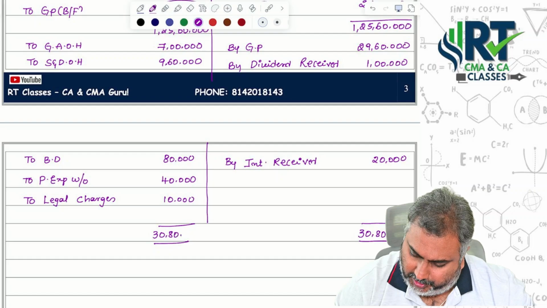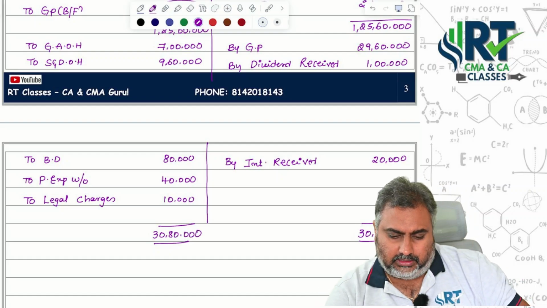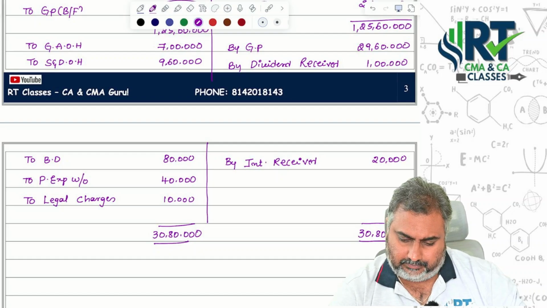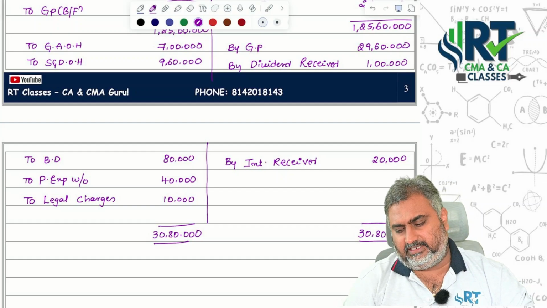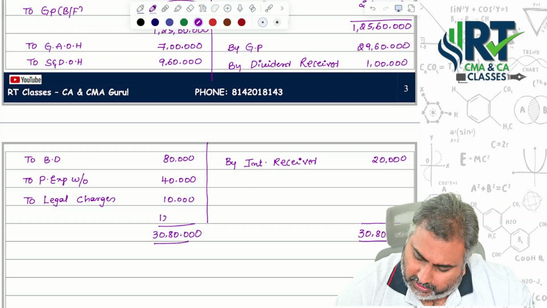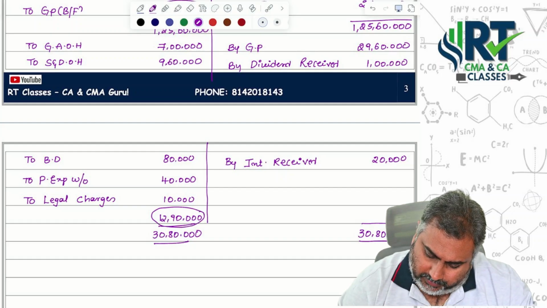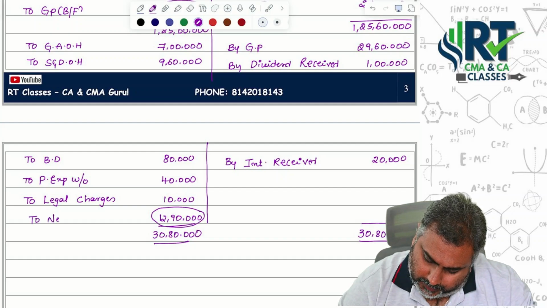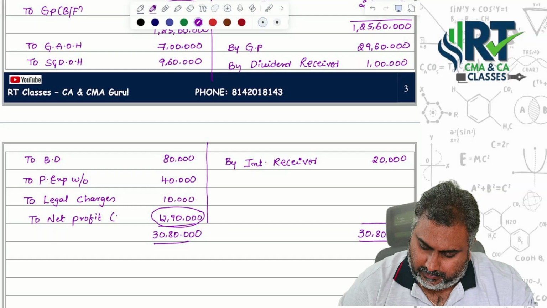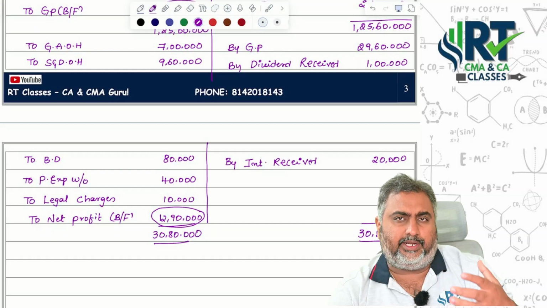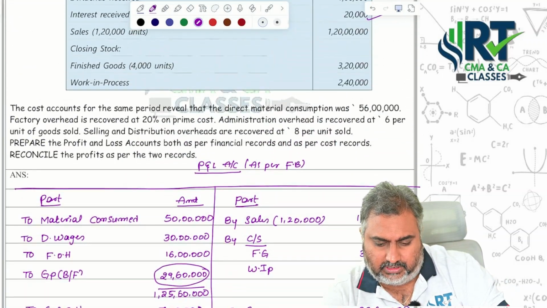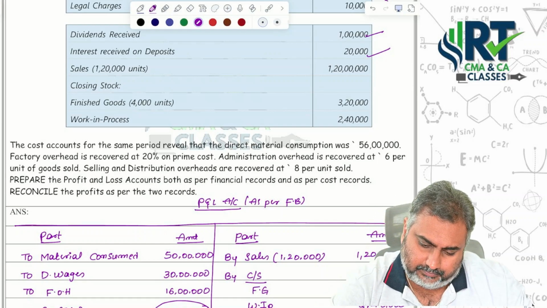30 lakh 80,000 minus 7,16,1790. Then you are getting 12 lakh 90,000 as your net profit, the balancing figure. Now what to do? We need to find out the profit under costing books point. Let's see the information.